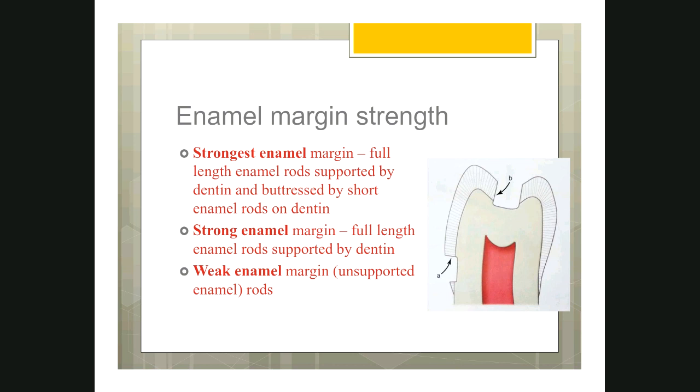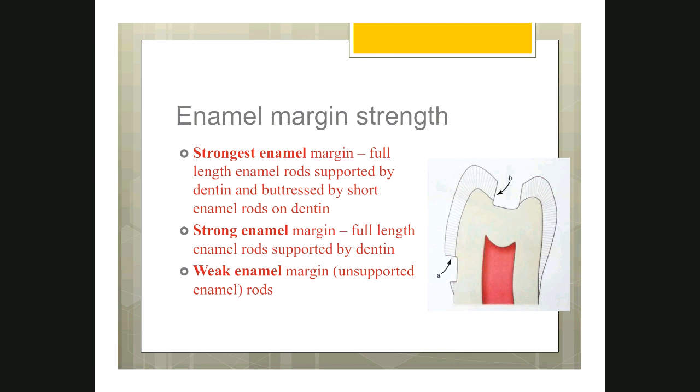That's what we mean here. Full length enamel rods supported by dentin and buttressed by short enamel rod. There should be full rods and short rods, both resting on the dentin. So this is what we call supported enamel.